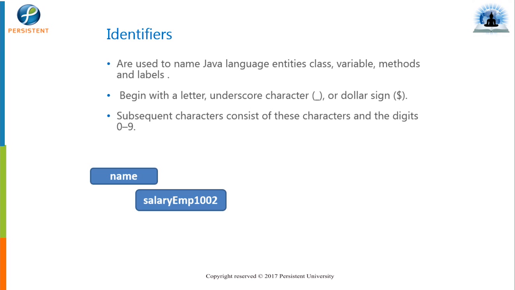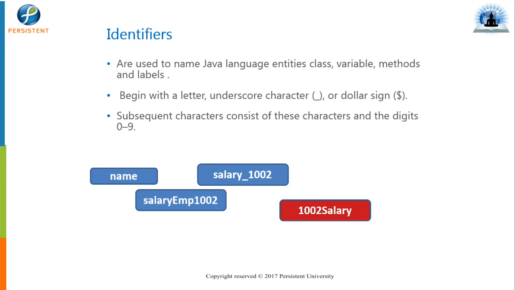An identifier is nothing but a simple name which we use for a class, for a variable, and for a method. If you observe, some examples are given in the blue and the red blocks. The valid ones are the blue ones, and the red ones are not valid. We cannot use special characters in identifiers; we can only use underscore and the dollar sign.